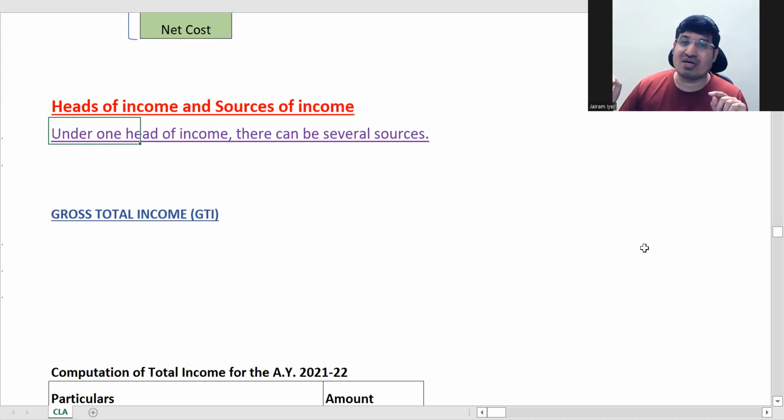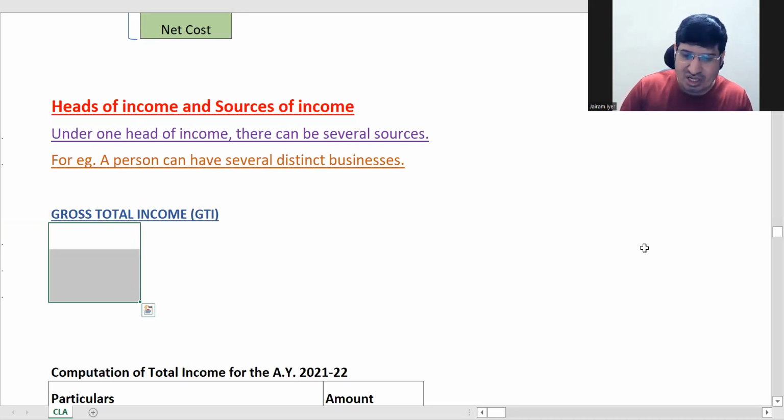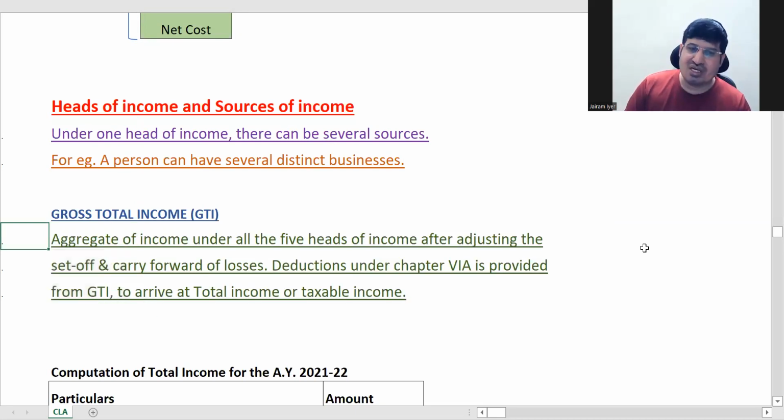All are sources of income. And what is the head? PGBP, profits and gains of business or profession. And then last thing is we'll talk about gross total income. All income under 5 heads of income are added to arrive at the gross total income.